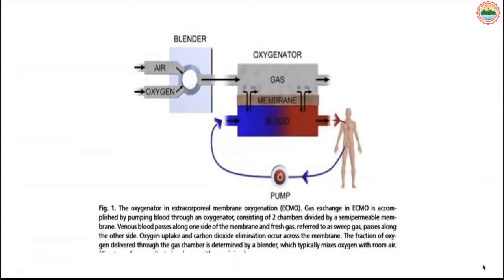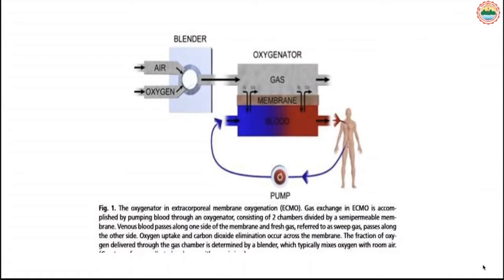This shows the main mechanism of ECMO, where we use oxygen in a separate port and air in a separate port, and in between there is a blender. Whatever FiO2 you require, you can blend accordingly. If you require 90% FiO2, 100% FiO2, or 60% FiO2, you can titrate it in the blender.